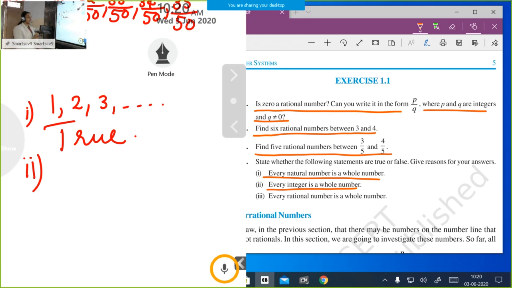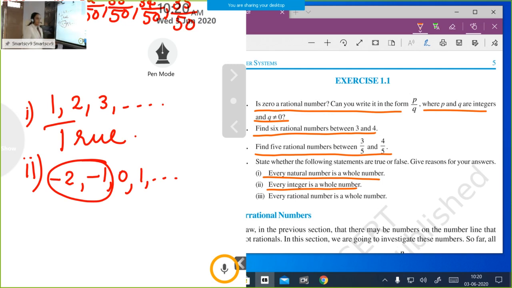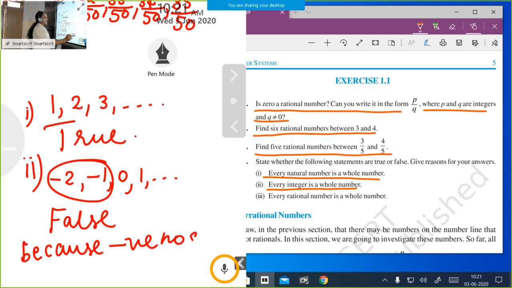You know which are the integers? ...-2, -1, 0, 1, 2 and so on. These are integers. So your question is, is every integer a whole number? See, these negative numbers are not whole numbers. Whole numbers start from 0, 1, 2, etc., but here negative numbers are also there. So what is our answer? Every integer is not a whole number, so that statement is false. Why is that statement false? Because negative numbers are not whole numbers.